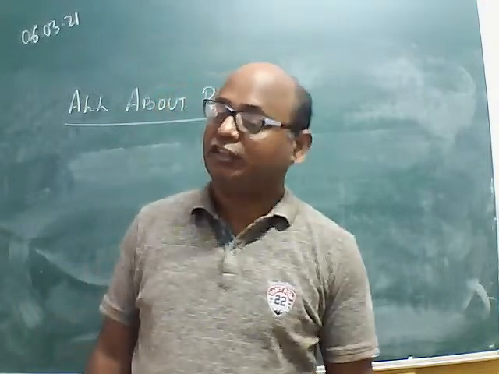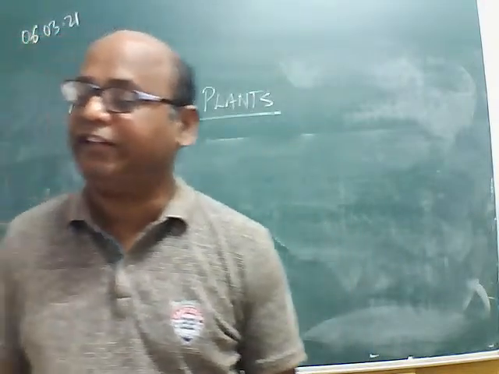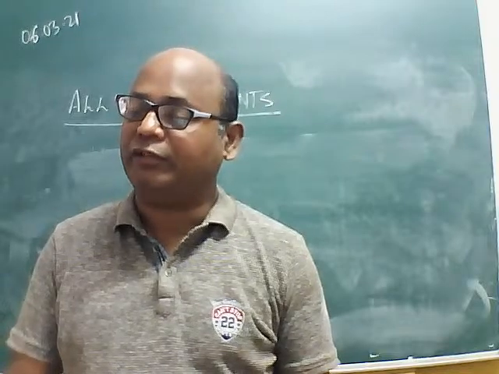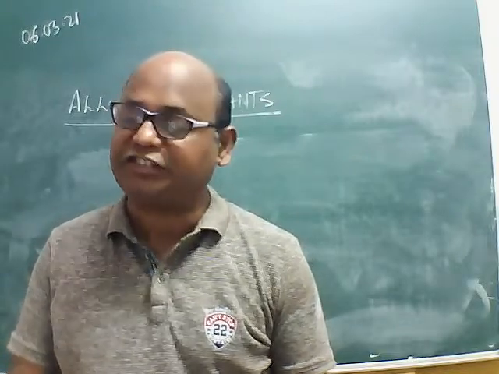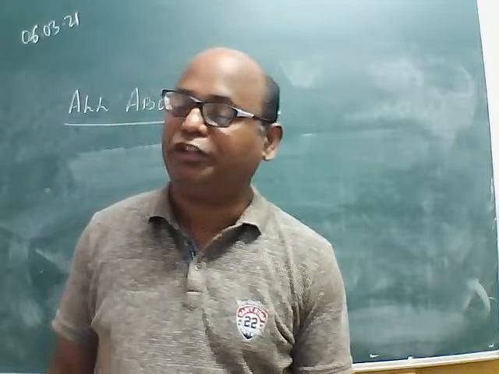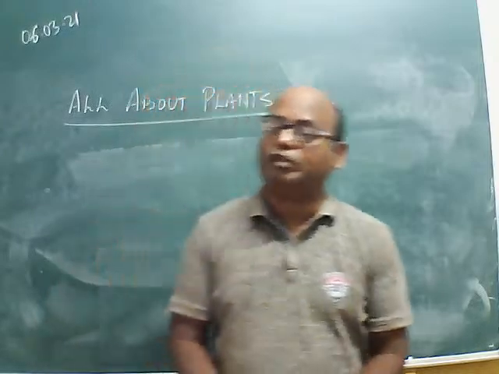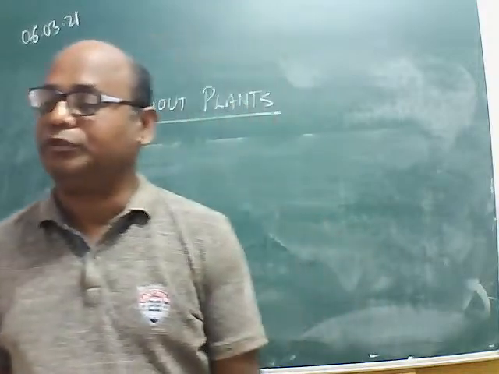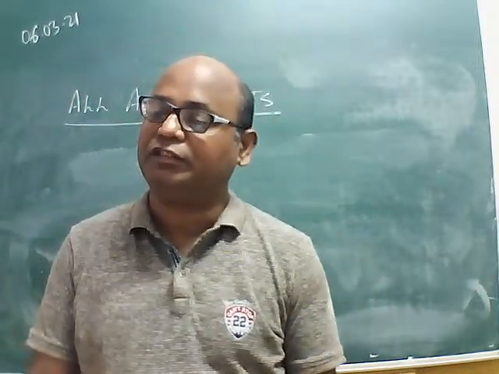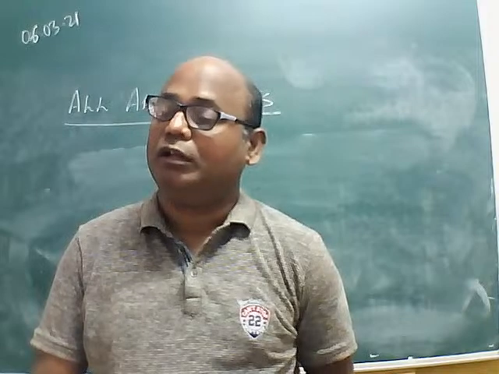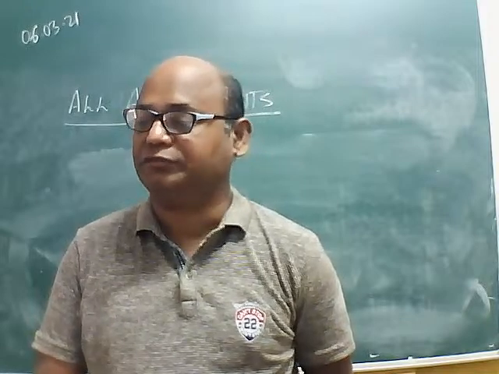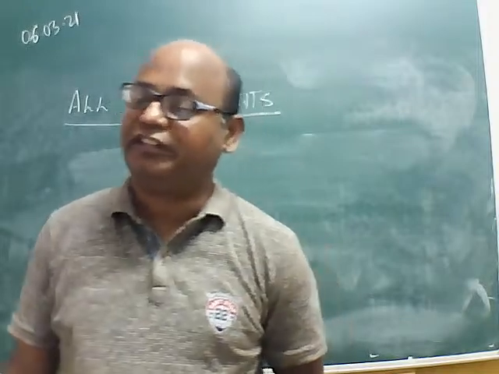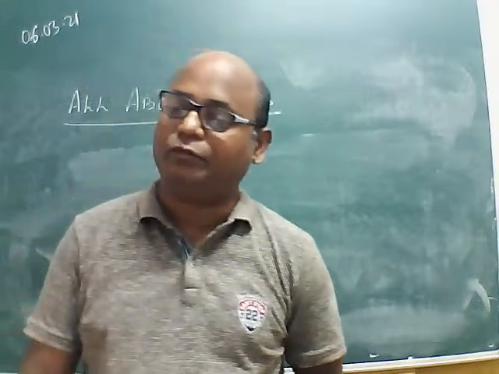That is also a taproot modification. And I already told you that roots do the important functions of fixation, absorption, and preventing soil erosion. Okay, that we have already discussed in detail regarding roots.